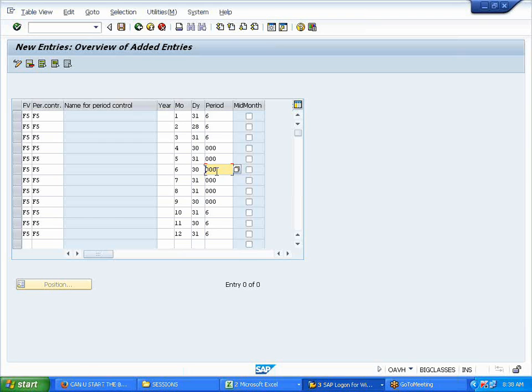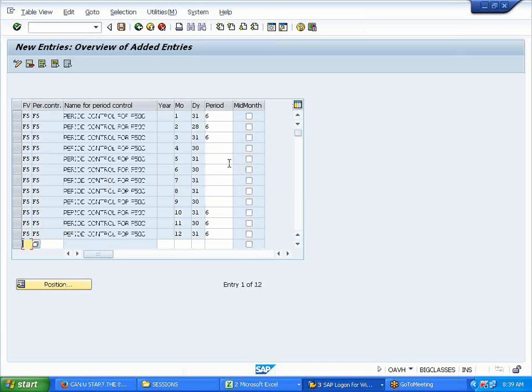Okay, we will look into that part also. What Amu was asking: I want to calculate depreciation only from whenever I purchase the asset. That one also we'll look at. Is it clear, everyone? I just gave 000, but if you do not give anything also, it is identified as whole year. So don't get confused with that. Just saving it.